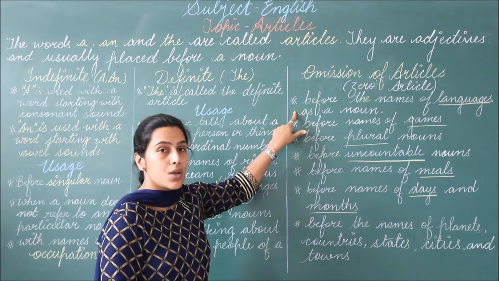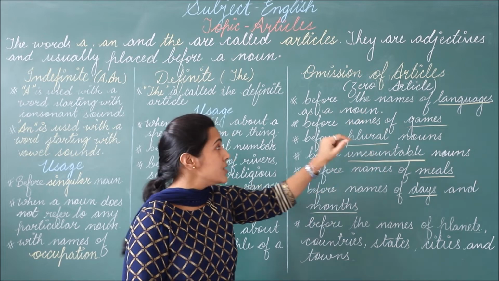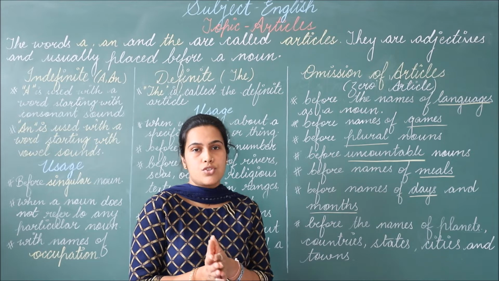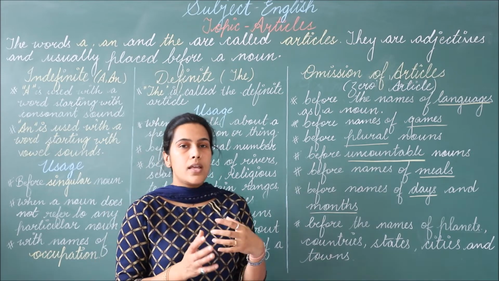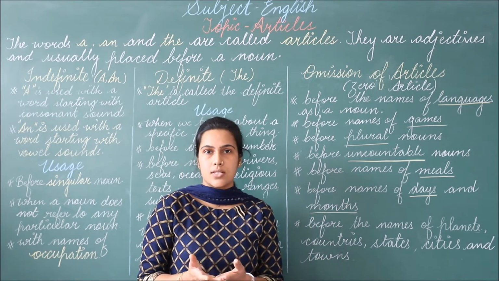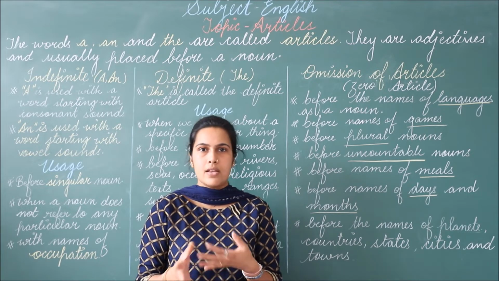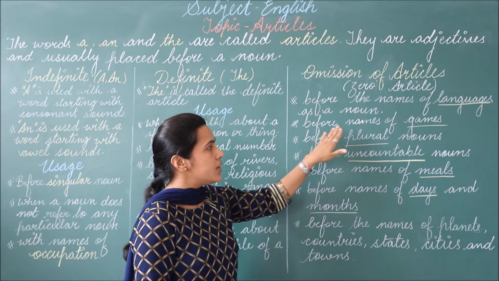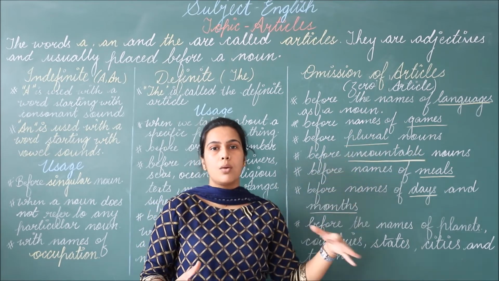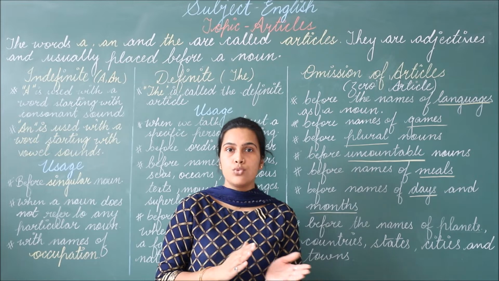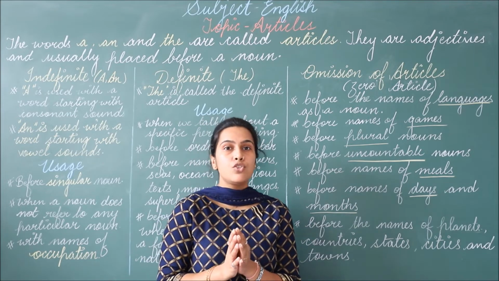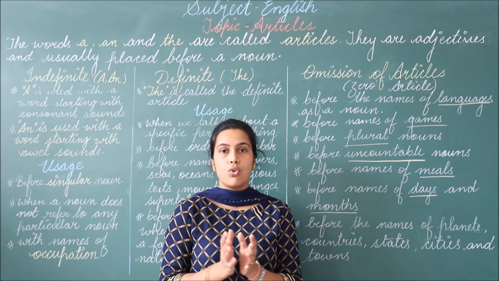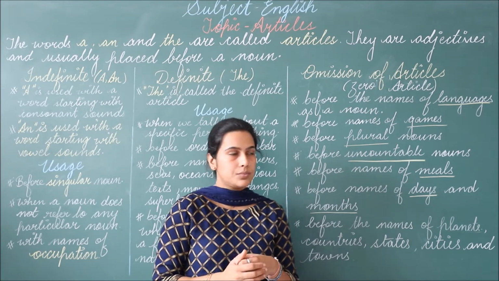So the first one is before the names of languages as a noun. Means when we are referring to a language, then we should not use any article. Like if I am saying that I am learning Japanese. So over here I will not use any article a, an or the. Then second thing, before names of games. When we talk about a game, we do not use article. Like I like to play cricket or I like to play badminton. So over here I am not using any article.